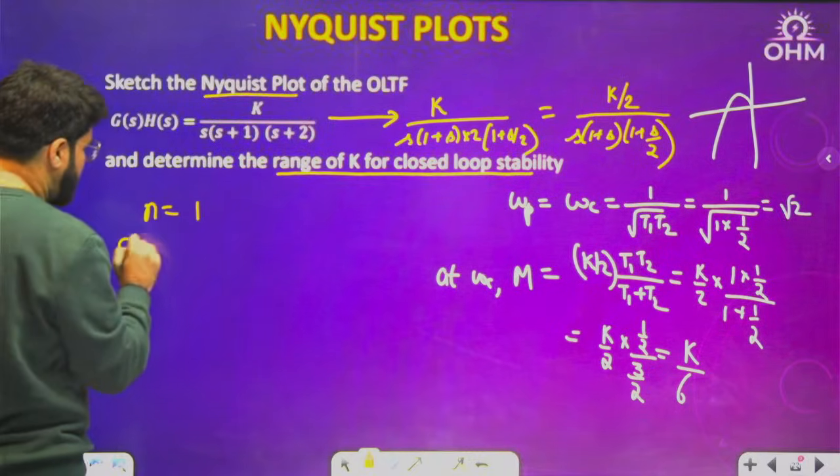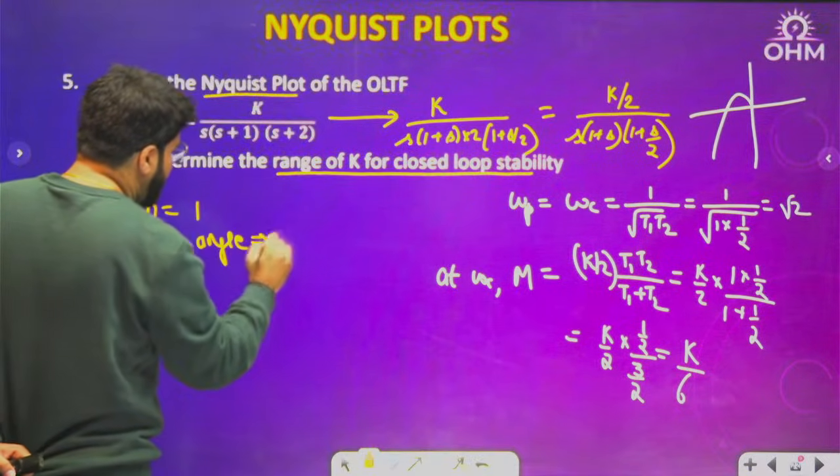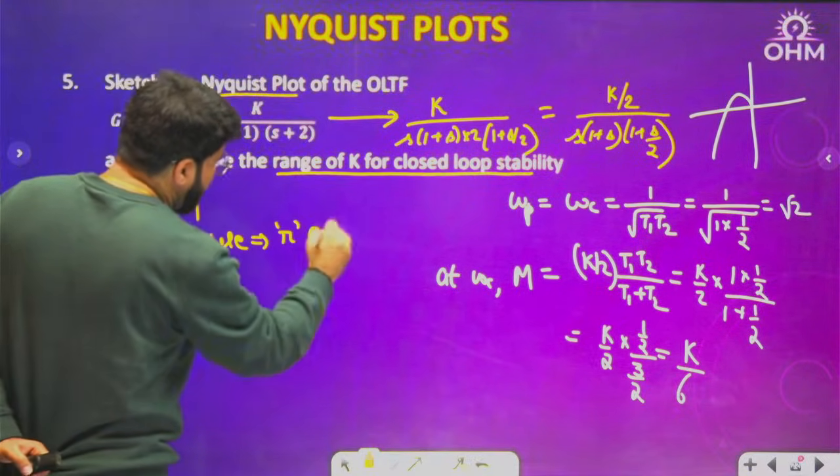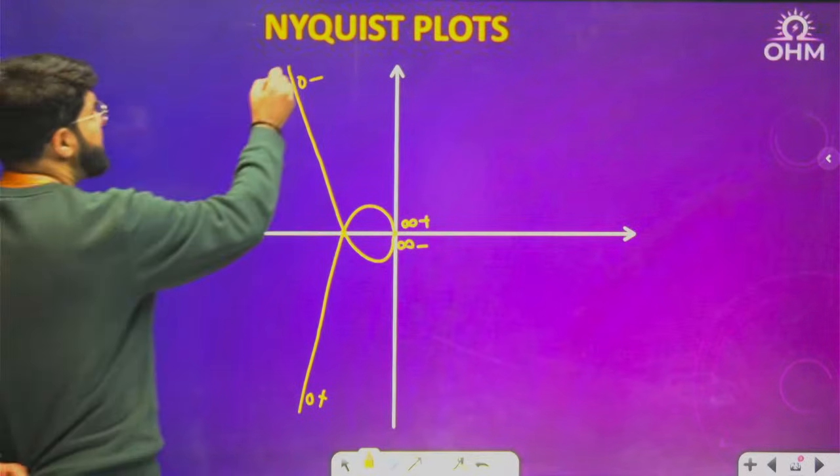That means what about the closing angle? Step number 3 requires the closing angle. The closing angle will be pi clockwise. n pi, but n is 1, so pi in the clockwise sense. So from 0 minus to 0 plus.